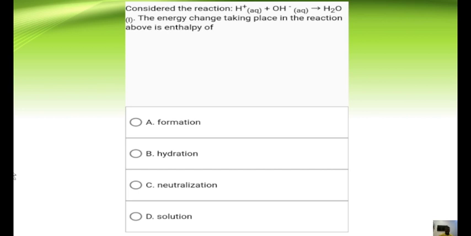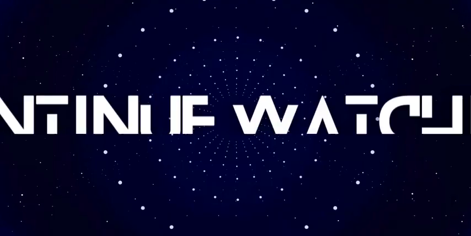Consider the reaction H plus OH minus to give water. The energy change taking place in this reaction is simply the enthalpy, as we just mentioned, the enthalpy of neutralization. I presume that with this study, we have been able to learn some things about heat of reactions.